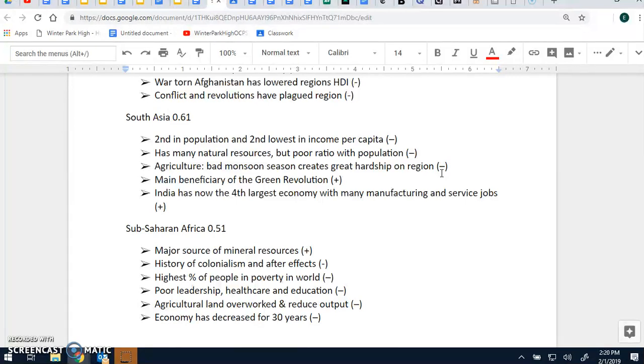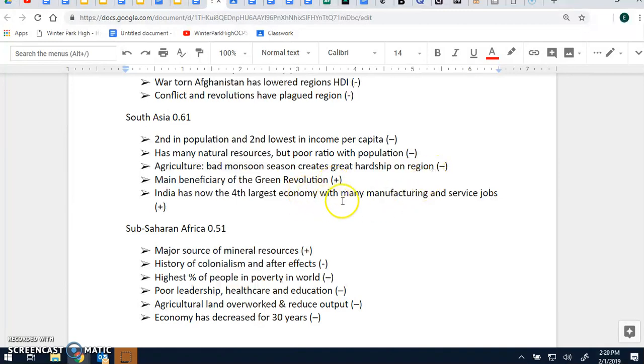And up in the northern part, which is the Ganges River Basin, you have a lot of agriculture produced as well. They're heavily reliant on the monsoon seasons, the rainy seasons, and if the rains don't come and they have a drought, this leads to mass starvation.